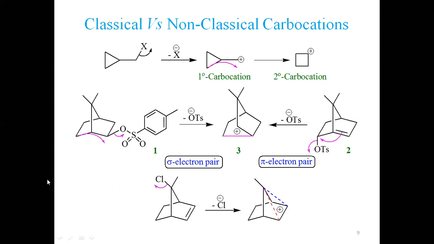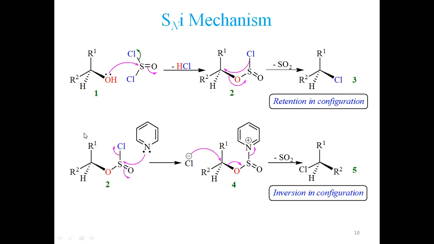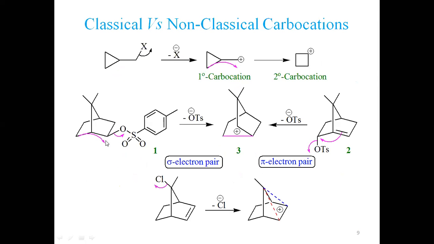Now look at here. If this sigma bond transfers from this position to that carbon, this bond is transferred here. You see, this carbon makes a bond with this, not with this. So this carbon becomes positively charged. This is a secondary carbocation as well. So look at here. If this OTs is not present here, it is present on the other carbon, and the pi bond is here. So in this case, this OTs is leaving and this pi electron density is transferring. So both of these are generating the same cation.